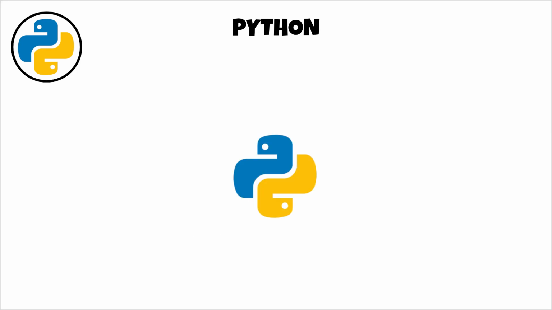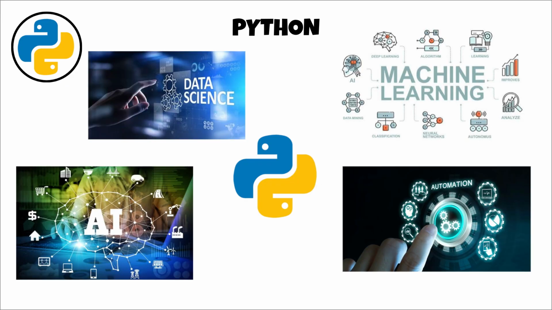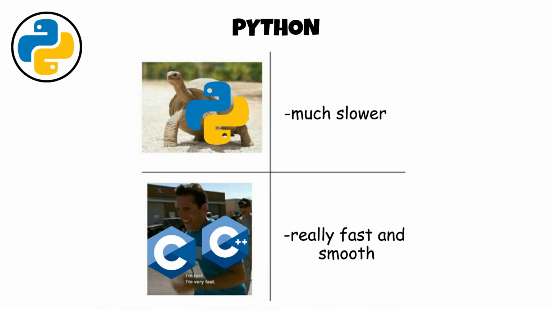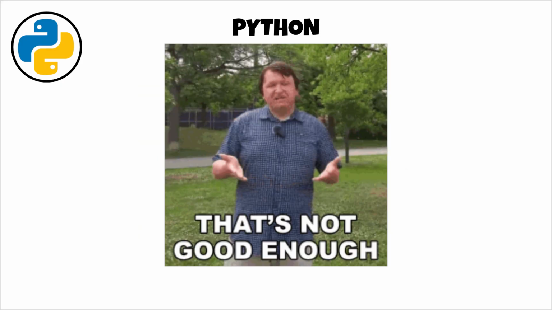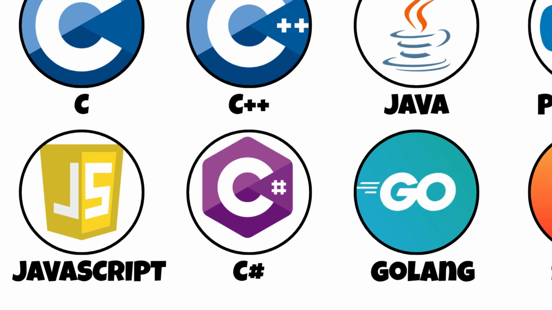Beyond education, Python dominates fields like artificial intelligence, machine learning, automation, and data science. The trade-off is speed. Python programs usually run much slower than software written in C or C++, making it less suitable for performance-intensive applications. JavaScript.